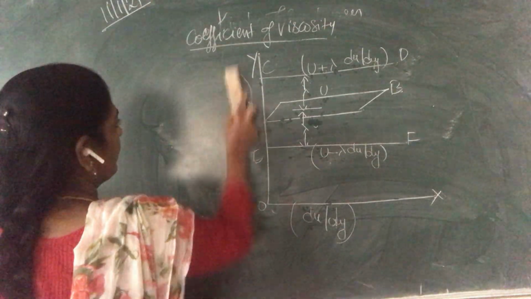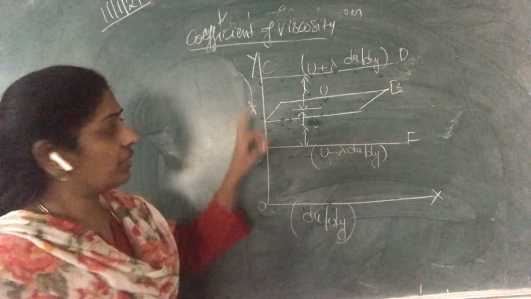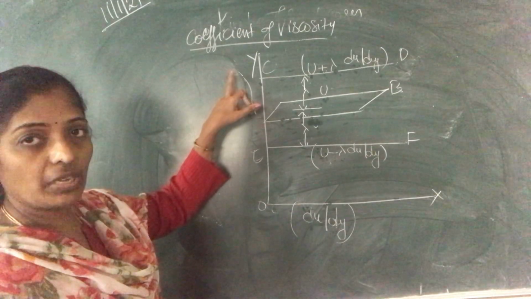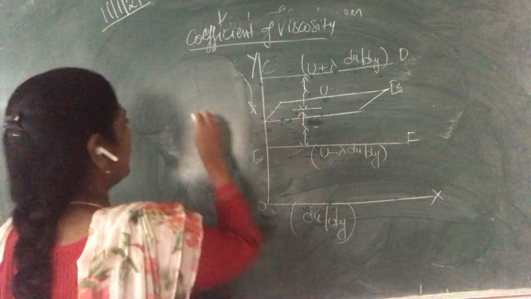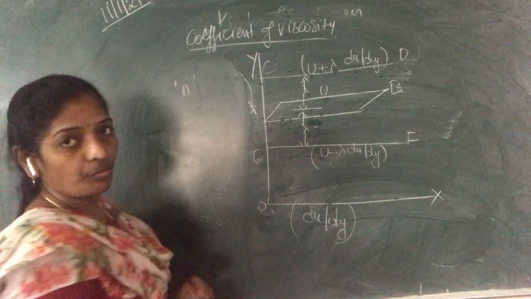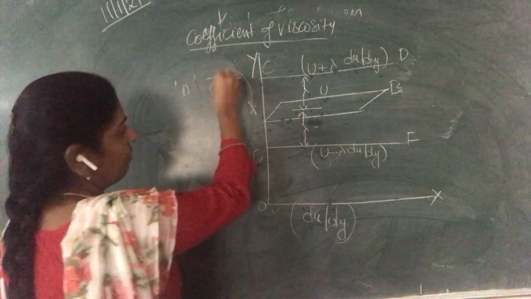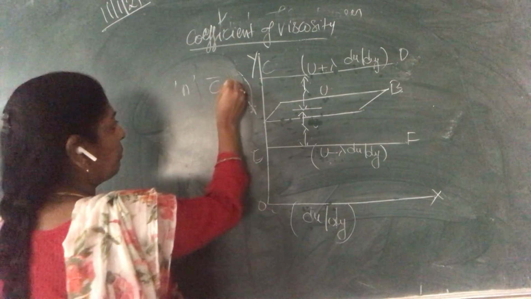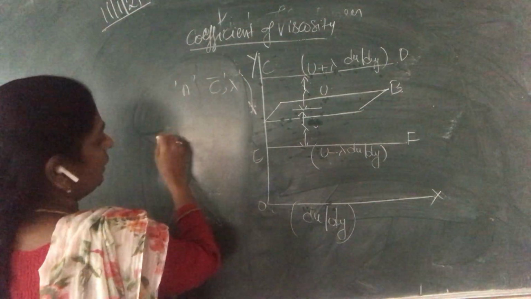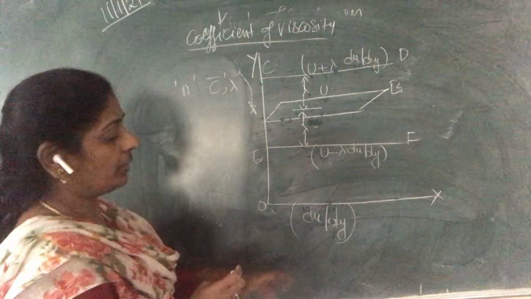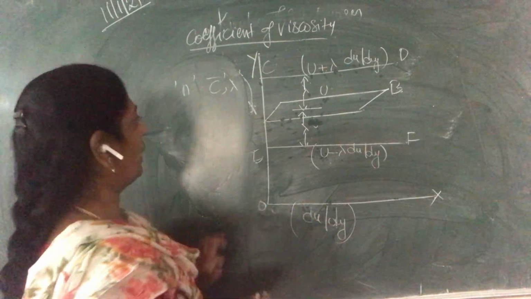Let us calculate that force. First we are going to calculate the force and substitute, and we will get the eta value. Let us consider n be the number of molecules, c be the average velocity, and lambda be the mean free path. And du by dy will be the velocity gradient.